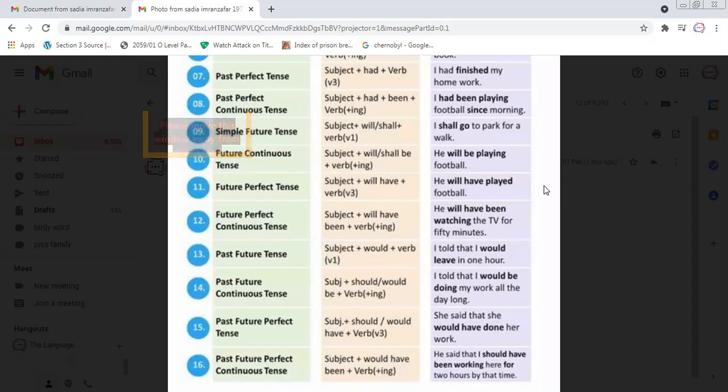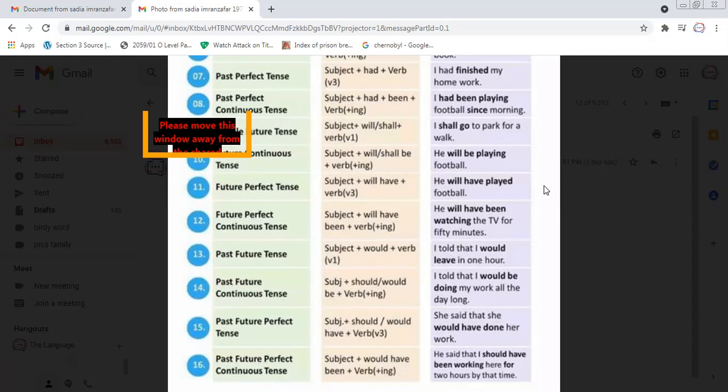Now past future perfect continuous tense. We have subject, would have been, and verb plus ing, which is gerund. He said that I should have been working here for 2 hours by that time.